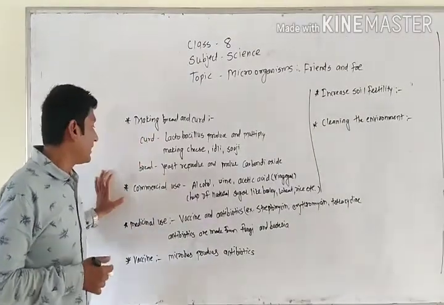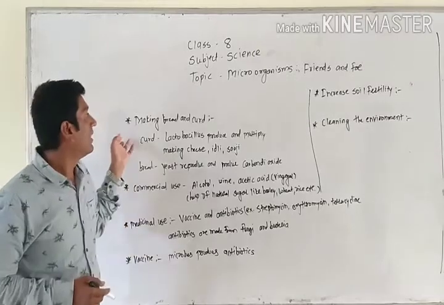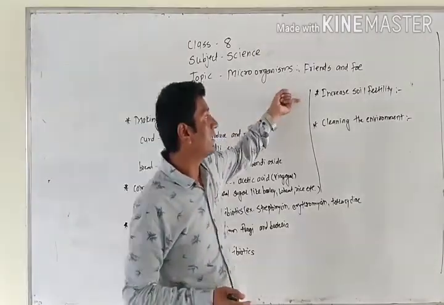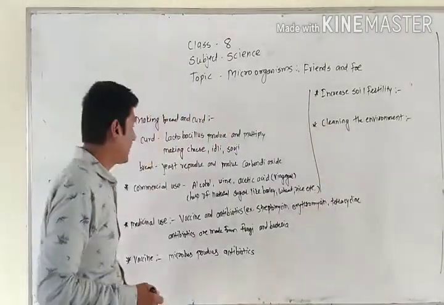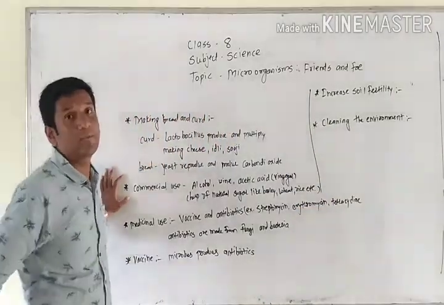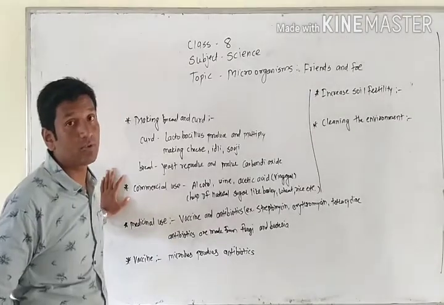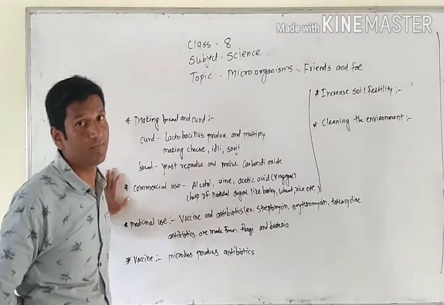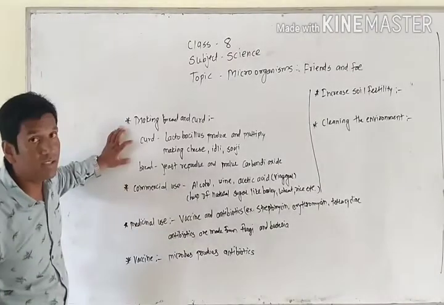Here these points include medicines, vaccines, making of bread and curd, increasing of fertility, and cleaning of the atmosphere. All these topics come under this. That's why I said that it is very important. Commercial means financial, money.